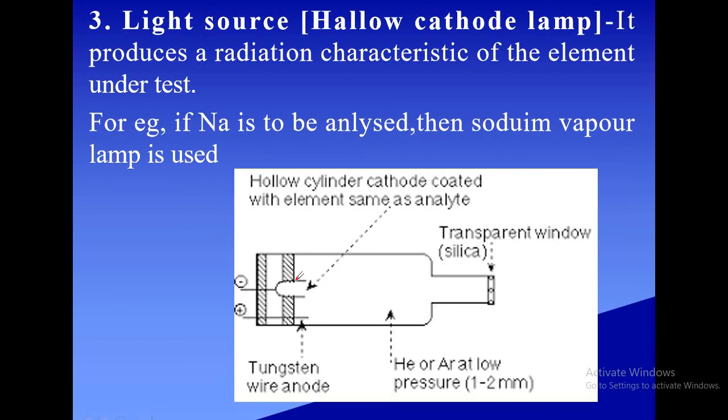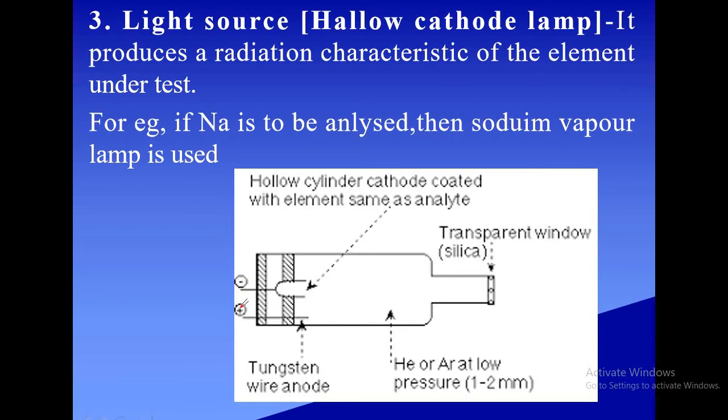I told you that in a hollow cathode lamp, the cathode is to be the element under test. Suppose sodium is to be analyzed, then sodium is to be taken as the cathode, and the anode is most of the time a tungsten wire. These two are connected to a high voltage source, some 300 to 500 volts applied across the cathode and anode. This lamp chamber is totally filled with helium or argon, a noble gas, under reduced pressure.